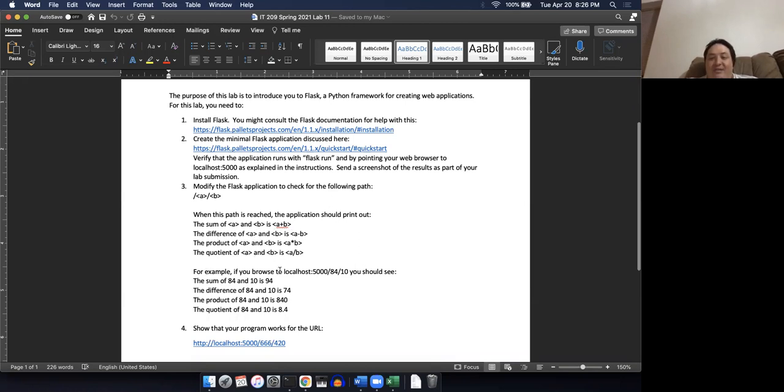For example, if I was to browse to 127.0.0.1:5000/84/10, then what it should print out on my browser is the sum of 84 and 10, which is 94. The difference of 84 and 10 is 74. The product is 840, and the quotient, when you divide them, 84 divided by 10 is 8.4.